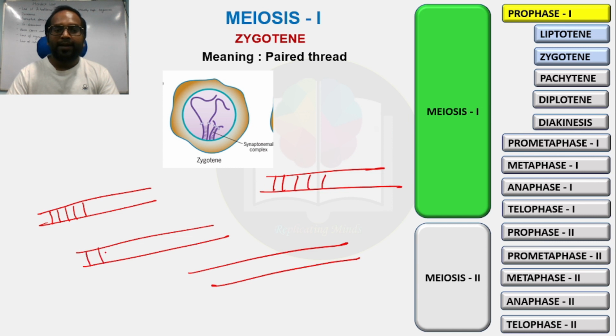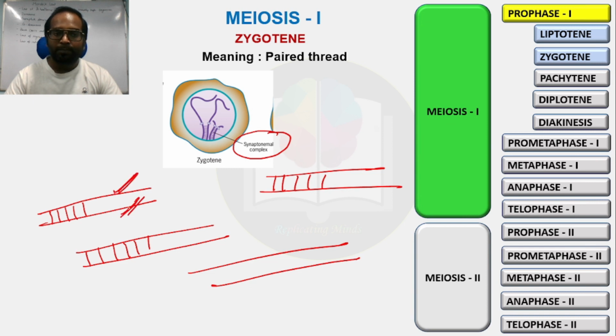Okay, they recognize each other and start pairing with each other. Before the zygotene stage, all the homologous chromosomes are scattered here and there. They may be far from each other, but when they enter the zygotene stage, they recognize each other and start pairing, with the help of synaptonemal complex formation between these homologous pairs.